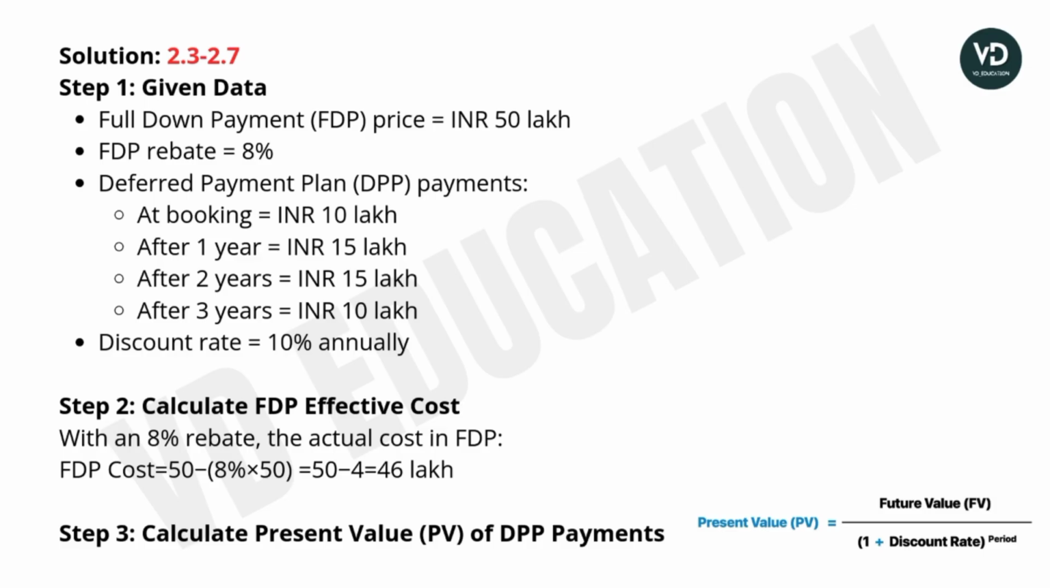Step 2. Calculate FDP effective cost with an 8% rebate. The actual cost in FDP will be the FDP cost is equal to 50 minus 8% of the 50. So answer will be the 46 lakh. Step 3. Calculate present value of the DPP payments. This formula will be the used in this question.